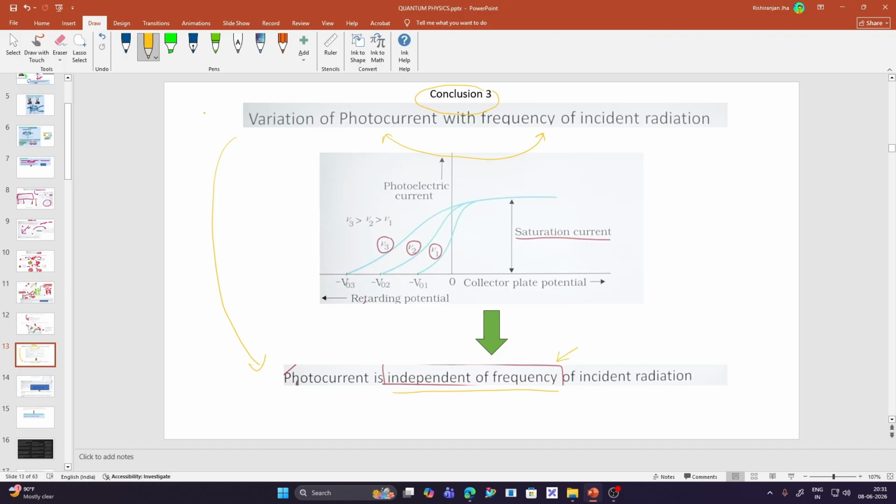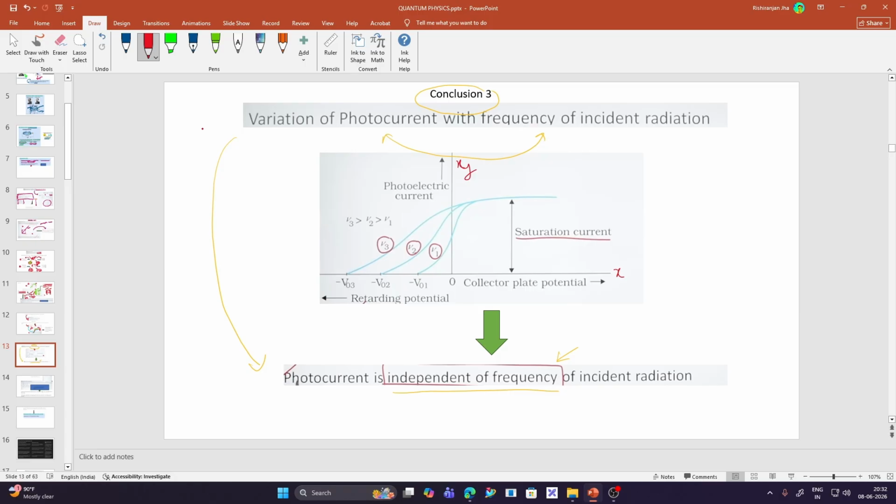It basically says that no matter how much we increase the frequency of the incident light, the photoelectric current will remain the same. So photoelectric current remains unaffected with the increase or decrease in the frequency of the incident light. Here you can see clearly in this graph that on the y-axis we have photoelectric current, and on the x-axis we have the collector plate potential.